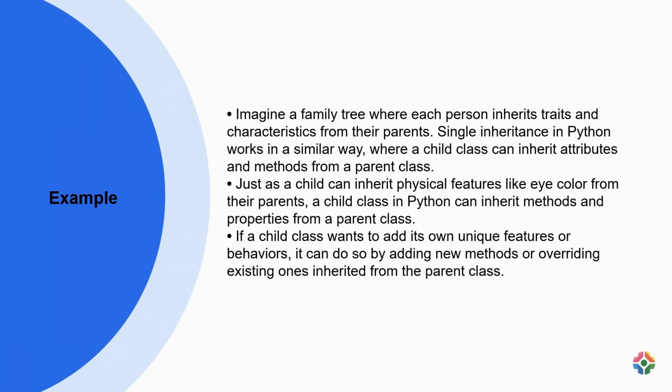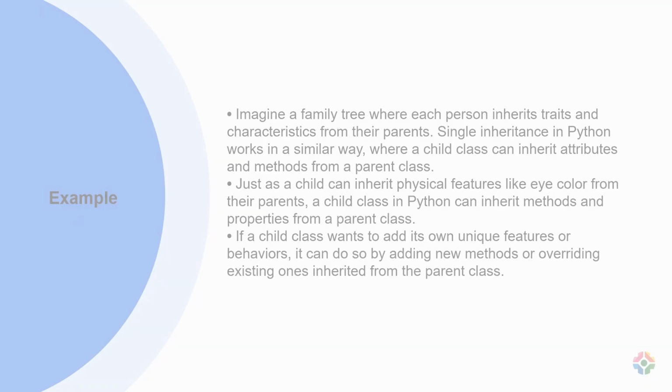Imagine a family tree where each person inherits traits and characteristics from their parents. Single inheritance in Python works in a similar way, where a child class can inherit attributes and methods from a parent class. Just as a child can inherit physical features like eye color from their parents, a child class in Python can inherit methods and properties from a parent class. If a child class wants to add its own unique features or behaviors, it can do so by adding new methods or overriding existing ones inherited from the parent class.